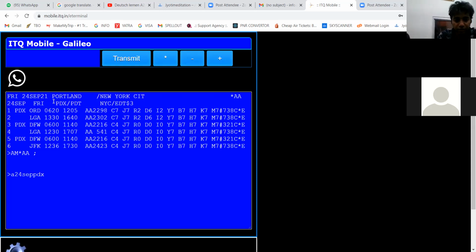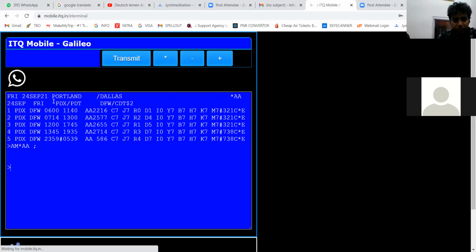So if I take the flight via Dallas, then 24th of September, is that clear to you? I will take the flight PDX to DFW. Star American. So what I will do? We load a flight. Dallas, the flights start by 6 o'clock, 7 o'clock, 12, 1:45, 11 o'clock in the night. But I have to check my flight from Dallas to Delhi also. Yes, sir. Then only we can combine. So 24th, now DFW to DEL star QR.